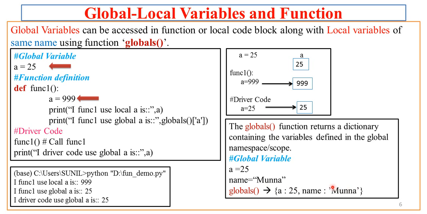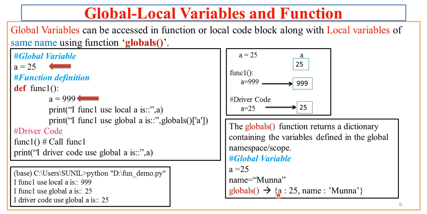Now we'll see what a dictionary is in collections. For now we need to understand that a dictionary is a set of elements having key value pairs. So the first element of this set, which is called a dictionary, is key a and value 25, and the next element is key name and value Munna, that is the string.